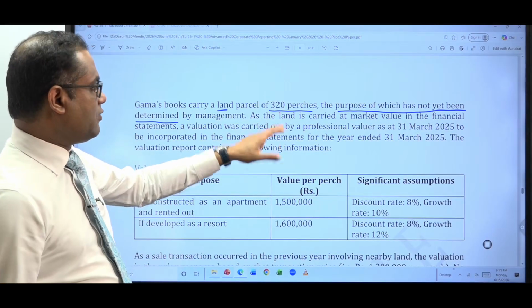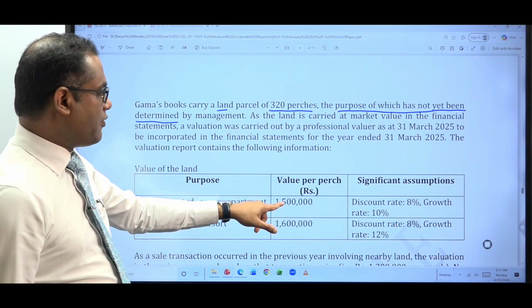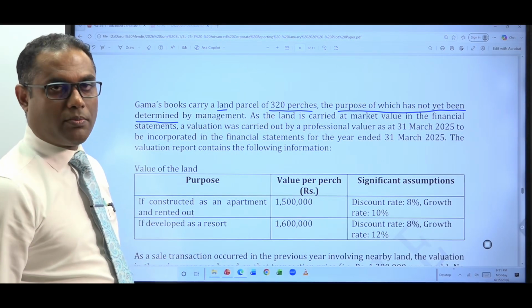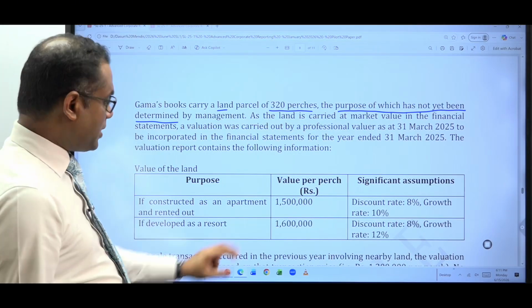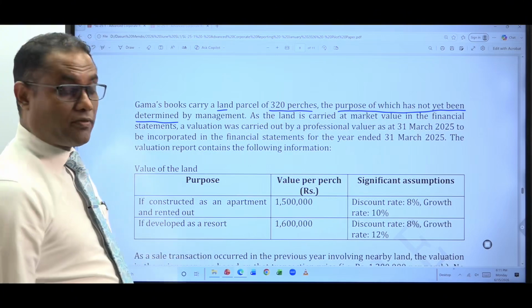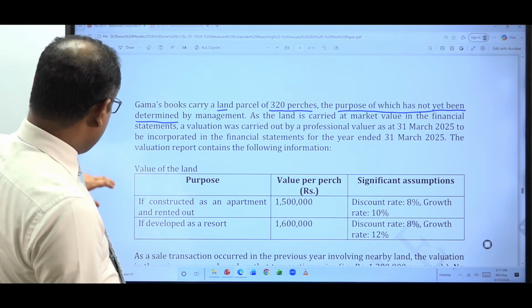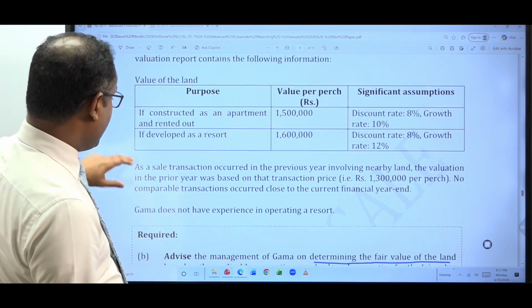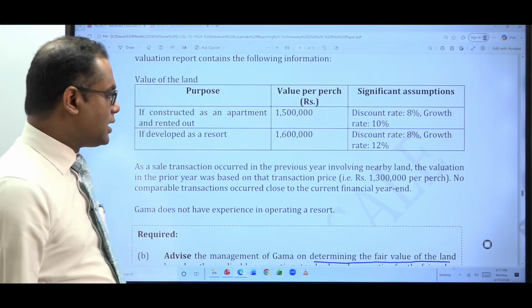So you can get the value of the land by multiplying the value per perch by the number of perches, that is 320. But you have two options here: value as an apartment and value as a resort. Now, the next para explains what they have done in the last year.